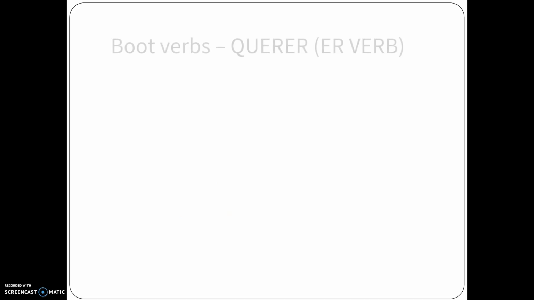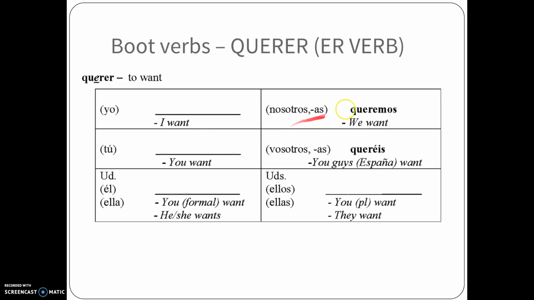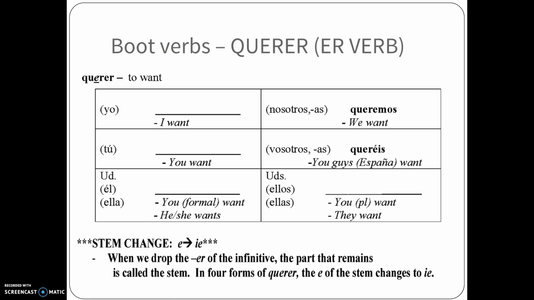So if we look at our chart here, I already gave you queremos and queréis. I already conjugated those. So what I want you to do right now is conjugate the yo form, the tú form, usted form, and the ustedes form. Alright, I want you to conjugate that querer. Once again, I gave you everything. I said that E changes to an IE in querer, in the quer. And it is an ER verb. So pause it, conjugate it, and then unpause it, and we'll go back and review it.